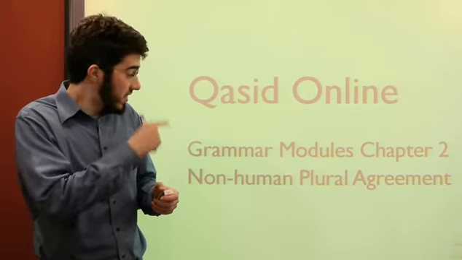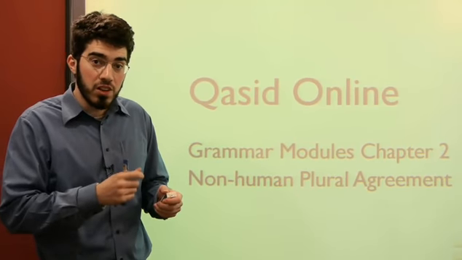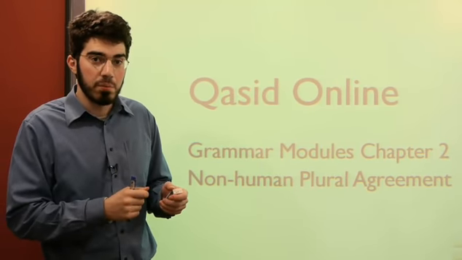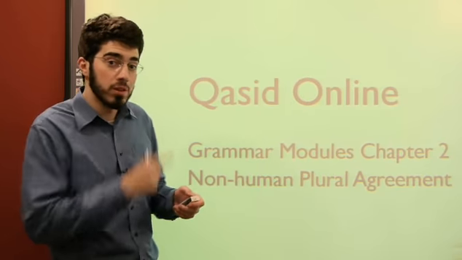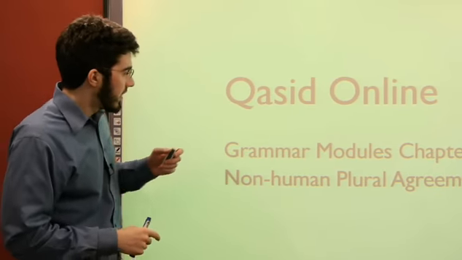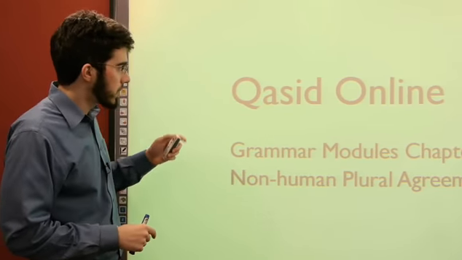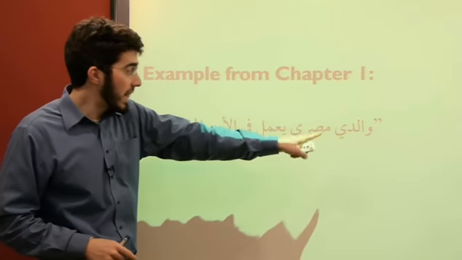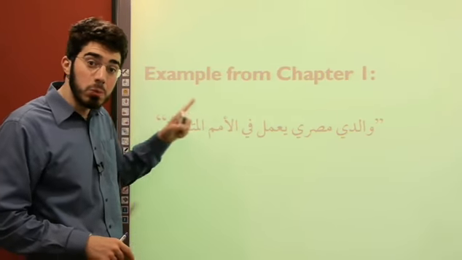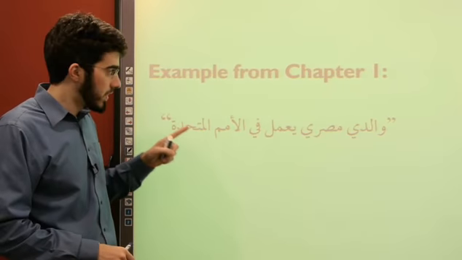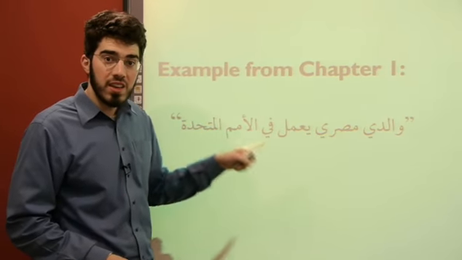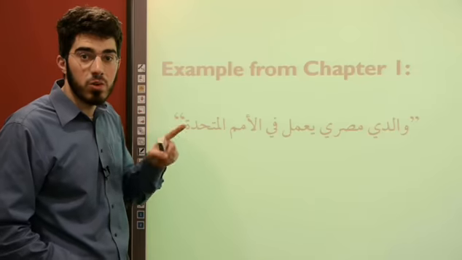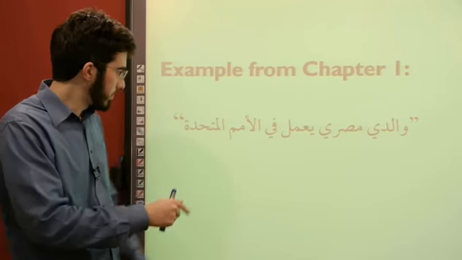Today we're going to be discussing non-human plural agreement, which occurs in Chapter 2 of Book 1 of Al-Kitaab. Let's get started with an example where we have this phenomenon. Consider, for example, the sentence which occurs in Chapter 1, Walidi Misri ya'mal fil al-Muttahida. Maha says this. It means my father is Egyptian. He works in the United Nations, somewhere in New York City, that big rectangular building.